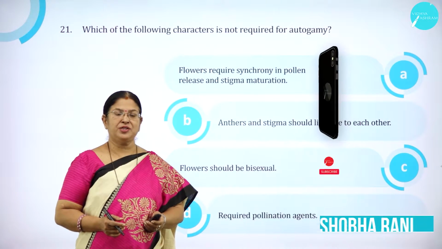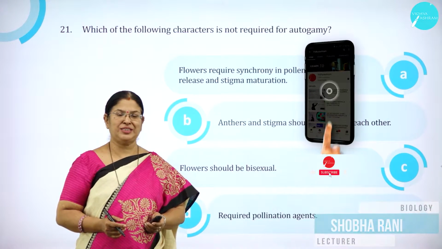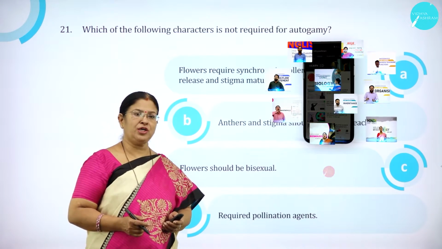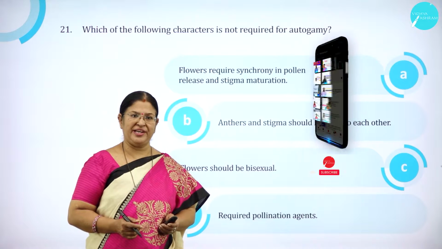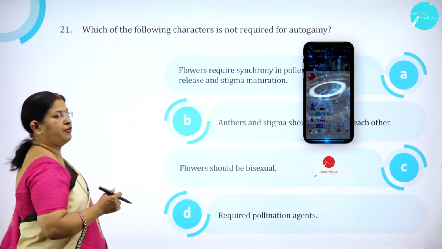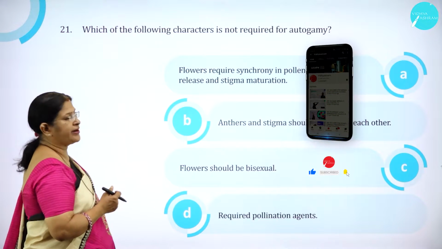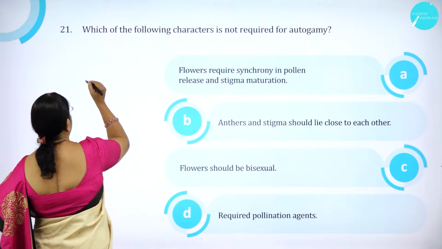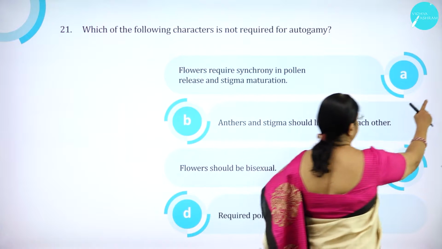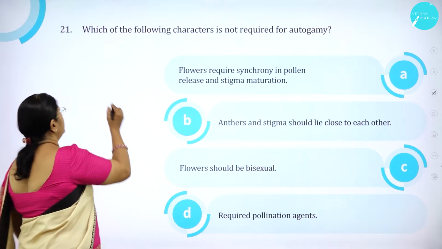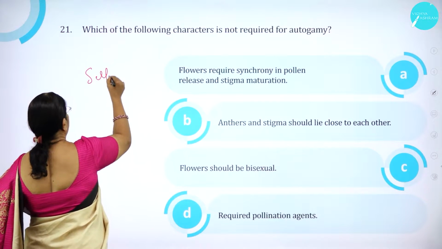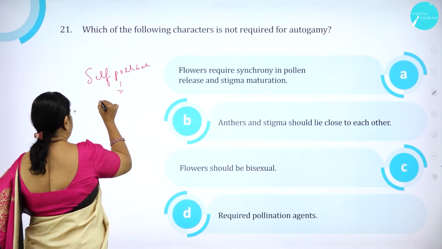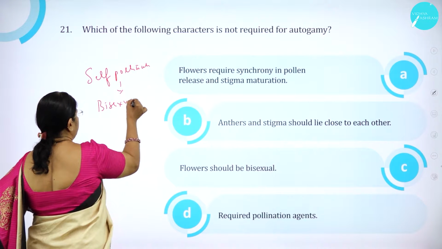So welcome back to part 2 of this Karnataka 2017 CET biology paper. Moving on to question number 21. Which of the following characters is not required for autogamy? Autogamy is what? Nothing but self-pollination. Autogamy is nothing but self-pollination, which is quite possible in a bisexual flower.